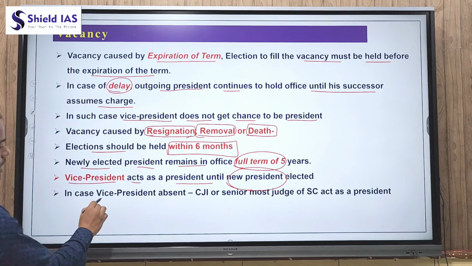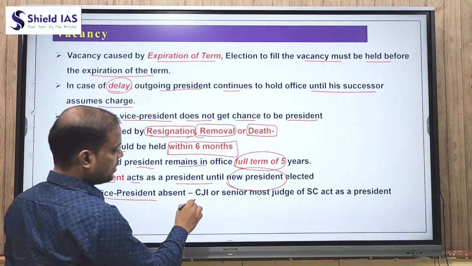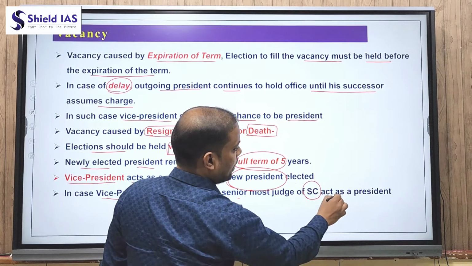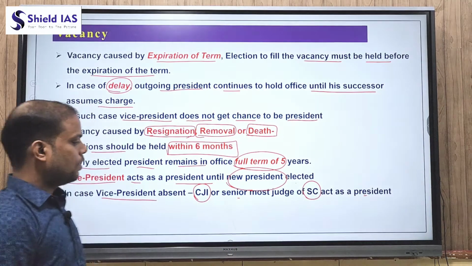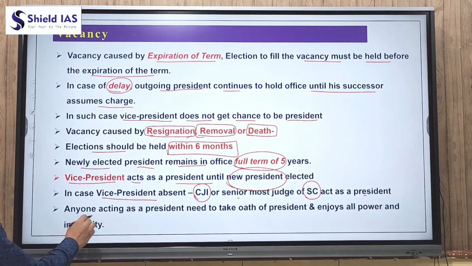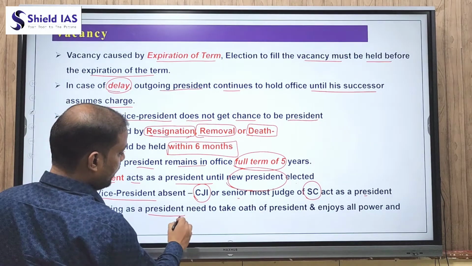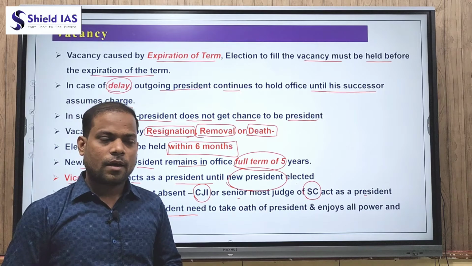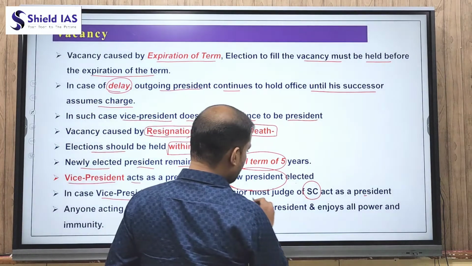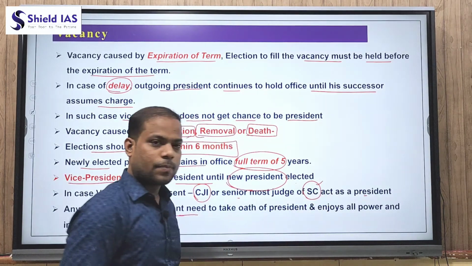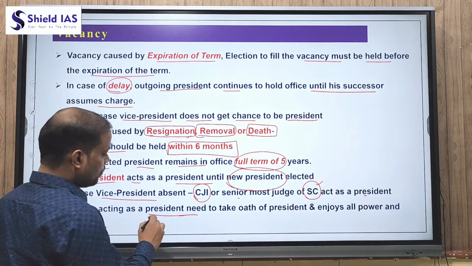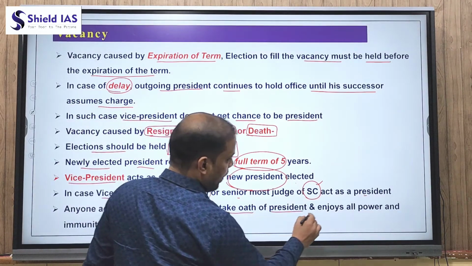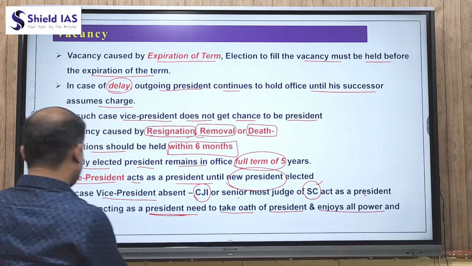In case the vice president is absent, the Chief Justice of India, or the senior-most judge of the Supreme Court, acts as president. Anyone acting as president, whether the vice president, the Chief Justice of India or the senior-most judge of the Supreme Court, has to take the oath of president and enjoys all the powers and immunities.